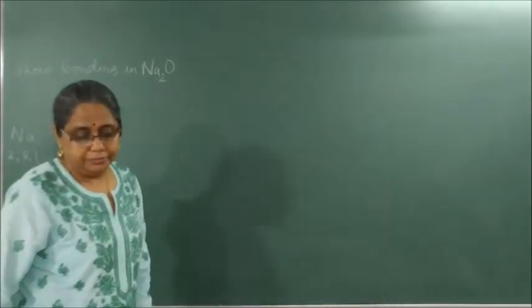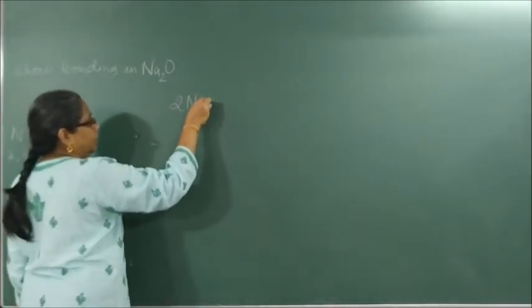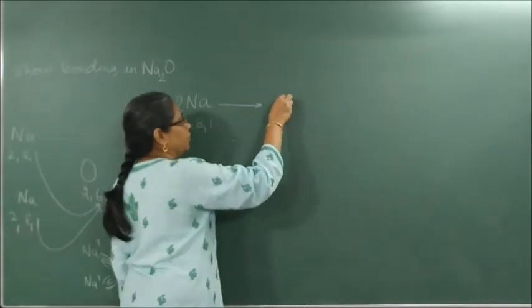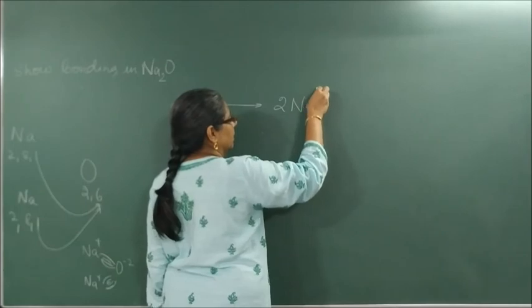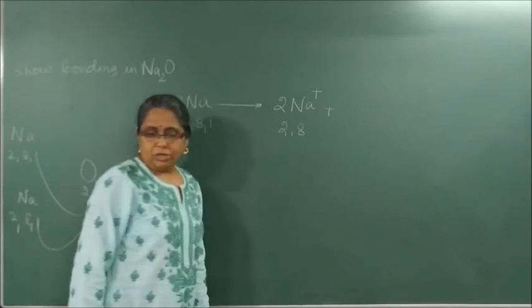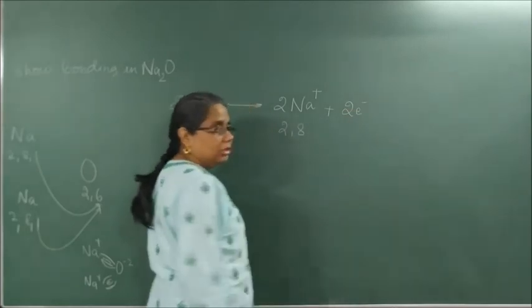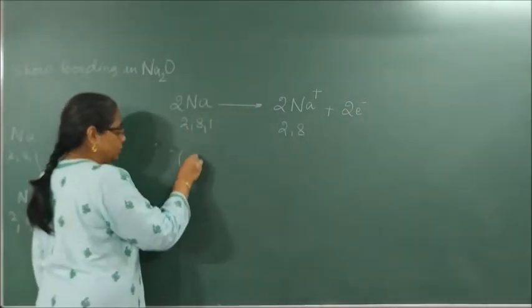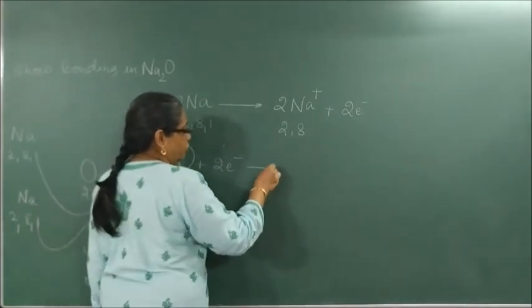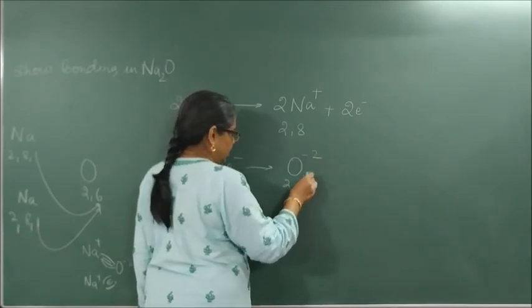So let's understand how to write now. How many Na? 2 Na. So we will start with 2 Na. What is the configuration? 2, 8, 1 becomes what? 2 Na plus, which is 2, 8, plus how many electrons it lost? 2 electrons. Got that down? Now oxygen 2, 6. It takes these 2 electrons to form what? O minus 2, which is 2, 8.